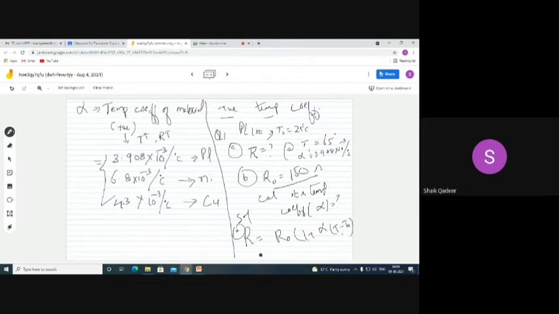R naught is given as 100, into 1 plus alpha, which is 3.908 into 10 to the power minus 3. You need to take the value of T1 as 65 and T naught as 25. Just substitute. So R is equal to 115.63 ohms.